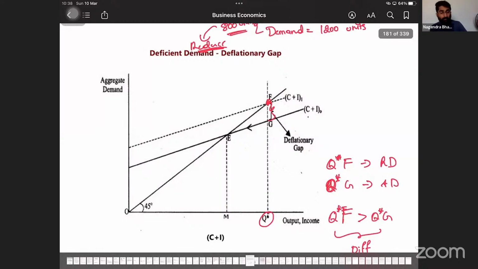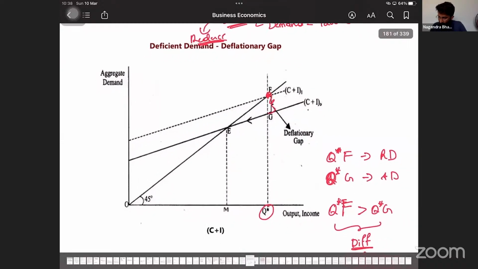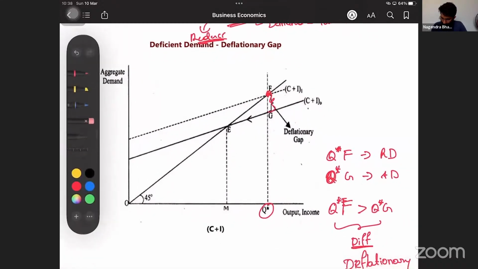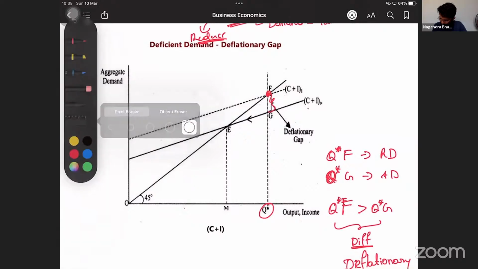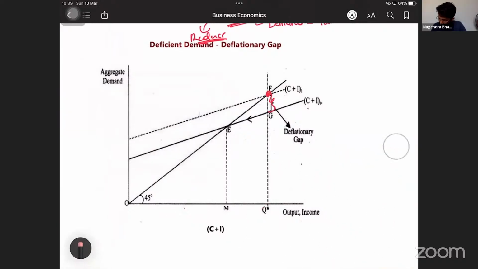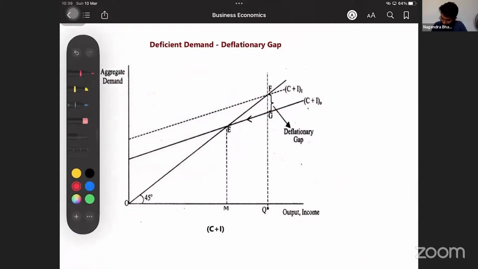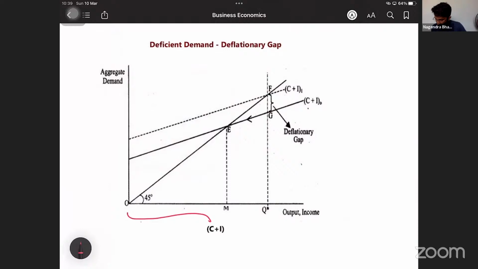See, if as a firm I employ all the factors of production, then in this diagram my total output, my actual output, would have been so much.